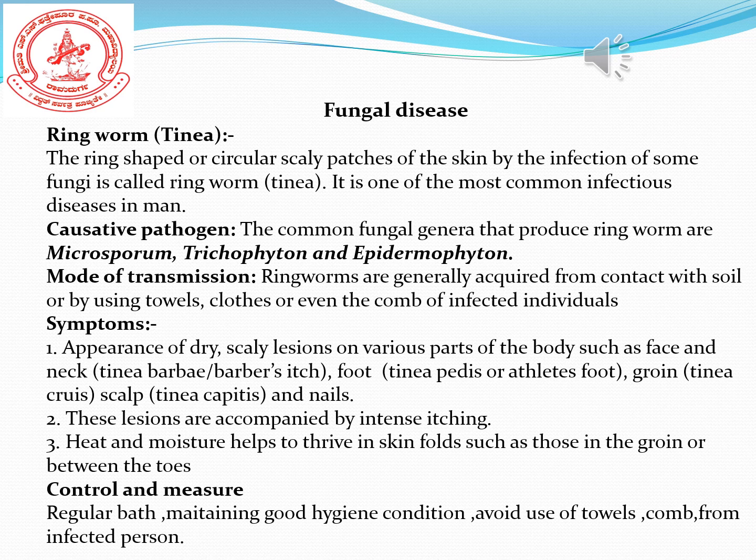How does this get transmitted? How does it infect? Ringworms are acquired from contact with the soil. It may come from the soil, or from a person already infected with ringworm whose things like towels, clothes or combs you use. So that infection will be transmitted to a healthy person.